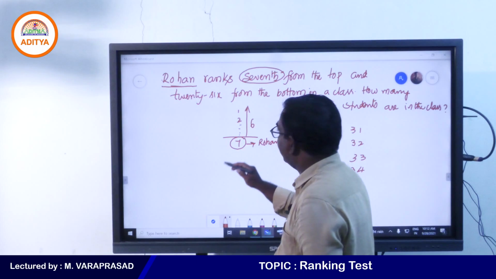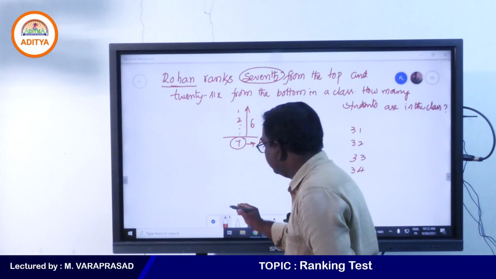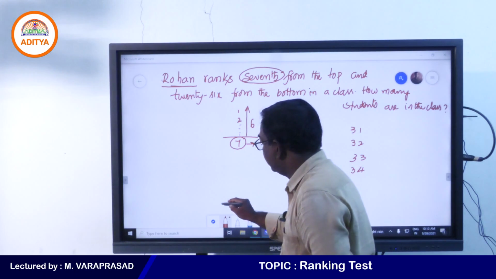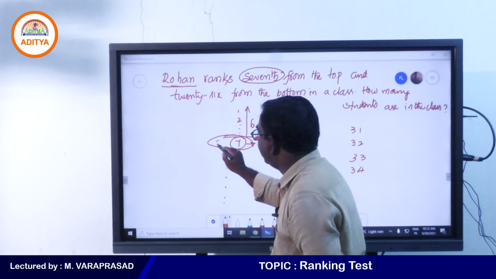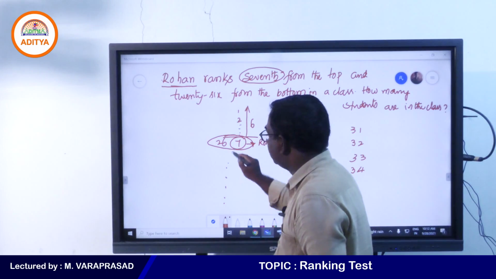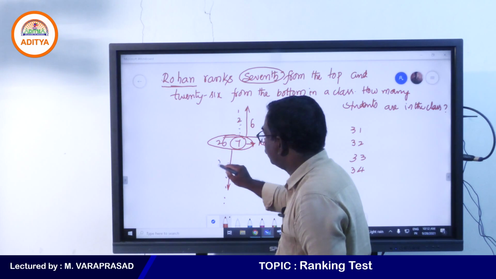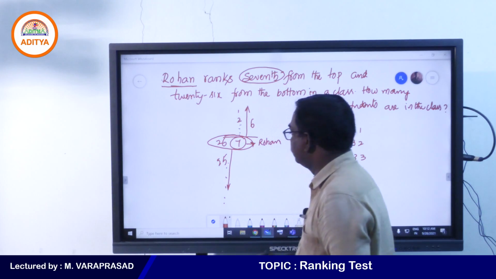The same person, if you take from the bottom, is 26th rank, which means below Rohan 25 members are there.